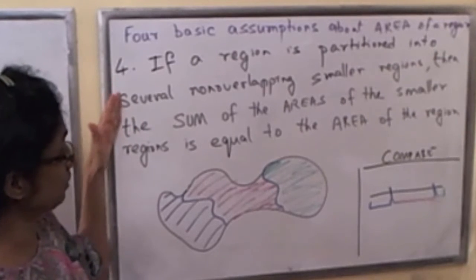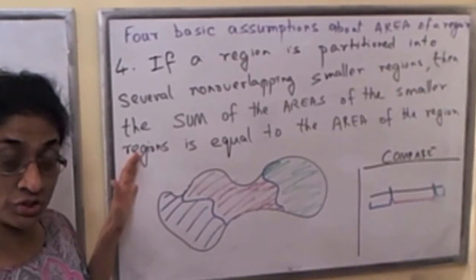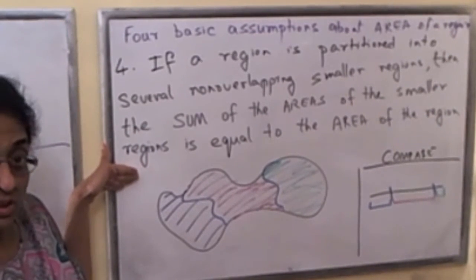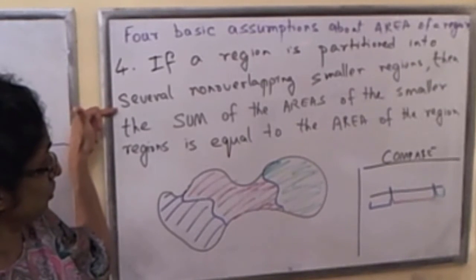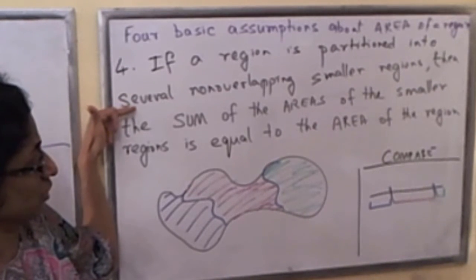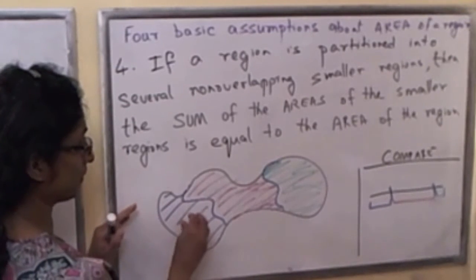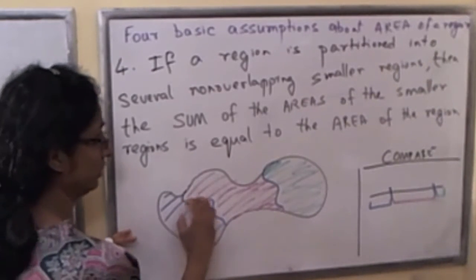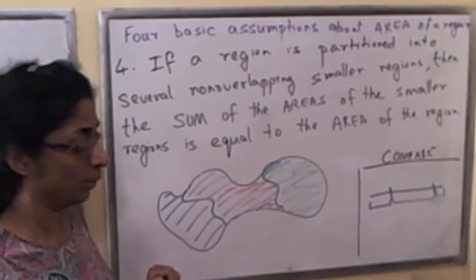So this fourth assumption says we must assign a number to those regions in a way that this fourth assumption is followed. So if a region is partitioned into several non-overlapping smaller regions, then the sum of the areas of the smaller regions must equal the area of this bigger region.